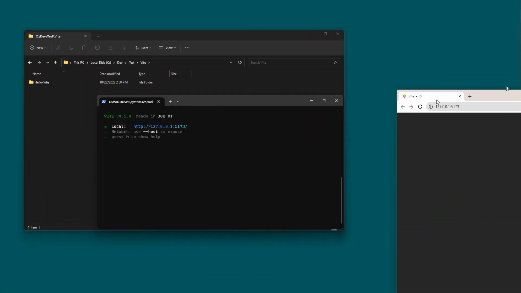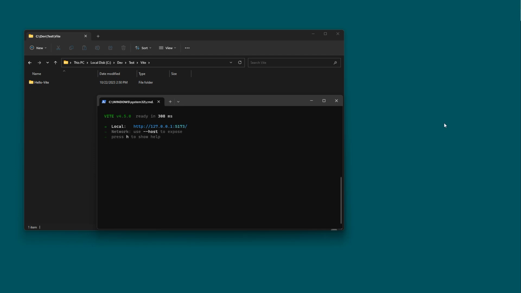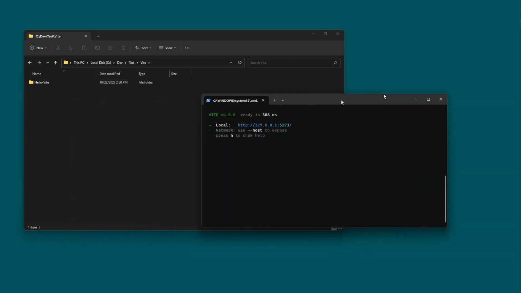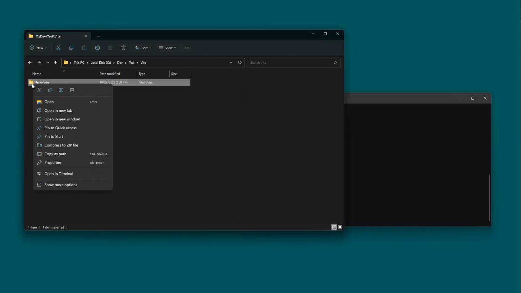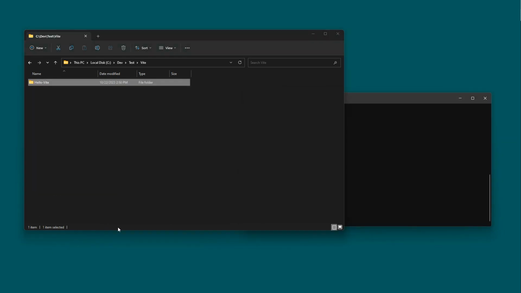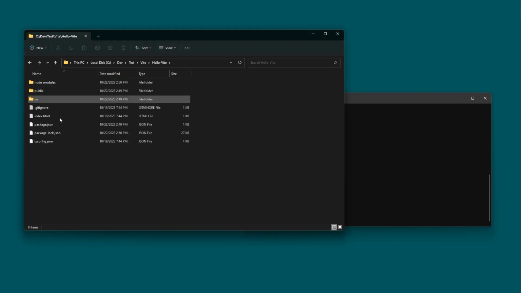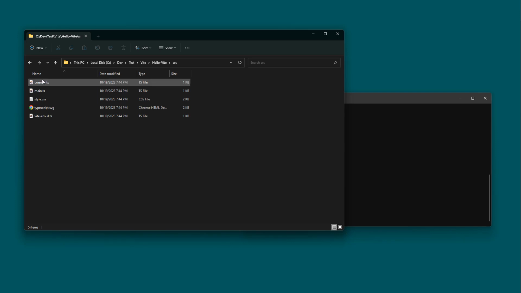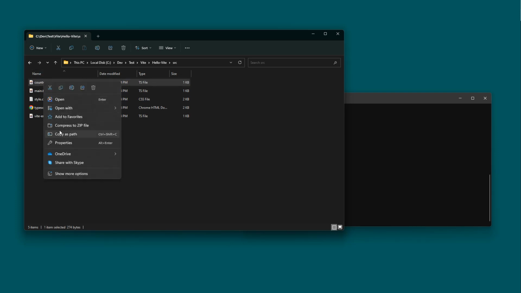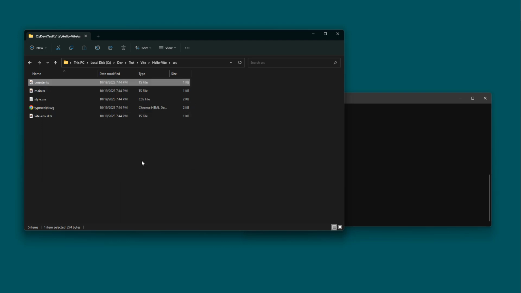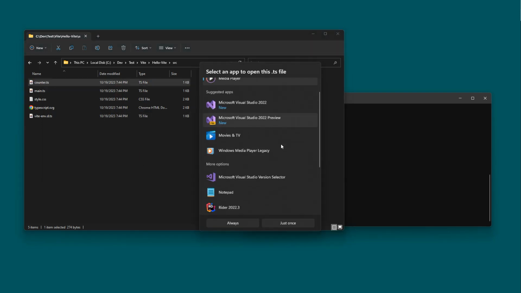All right, so now let's go to the next step, and we're going to leave this running here, but we want to go in here, open this up and go to our source, and here's our counter, and we want to open with Visual Studio Code.